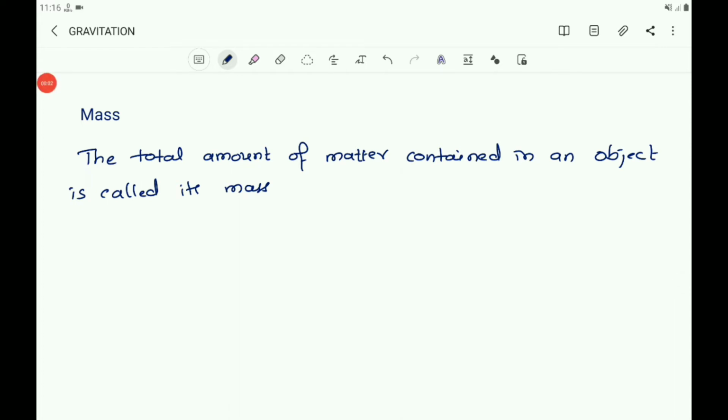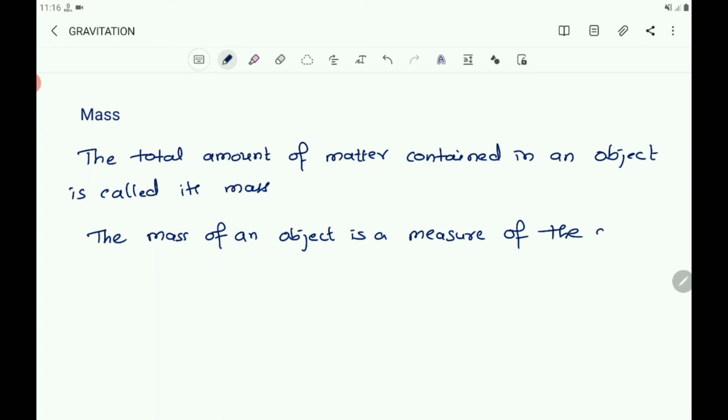And also you can say that the mass of an object is a measure of the object's inertial property. So you write the mass of an object is a measure of the object's inertial property.